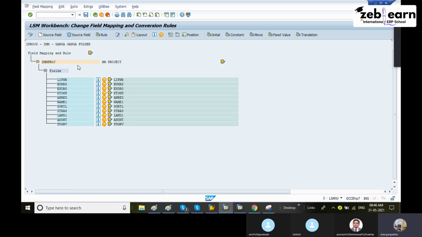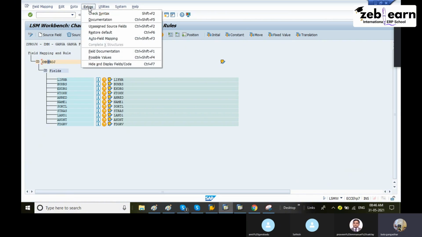Click on change mode. Select this MM project. Here we have an option, Extras. We are mapping the fields of step 1 and step 3. Auto field mappings. Click on auto field mappings.